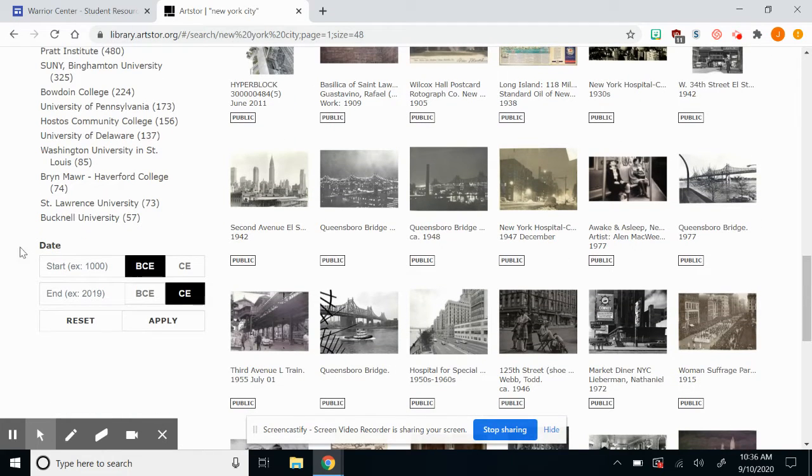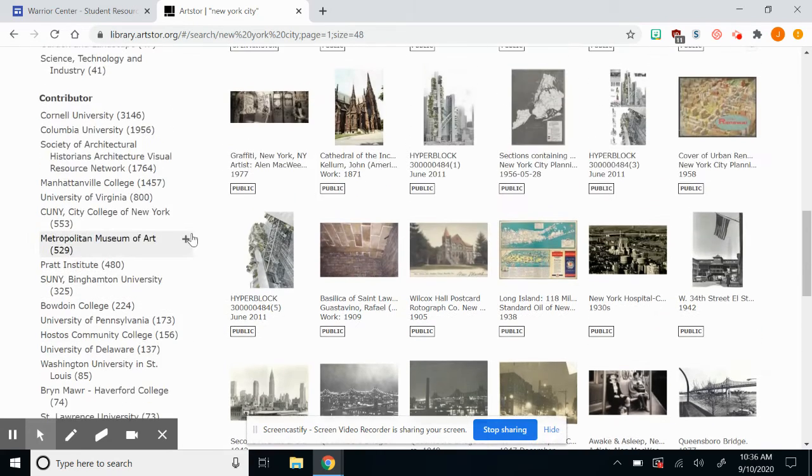You can also search by date. So you could type in a date that you're looking for or a starting date and an ending date as well. You have a BCE or before Common Era option, as well as a CE or Common Era option. A lot of people still refer to these as BC, before Christ, and AD, after death, if that helps you kind of break those things down in your mind.